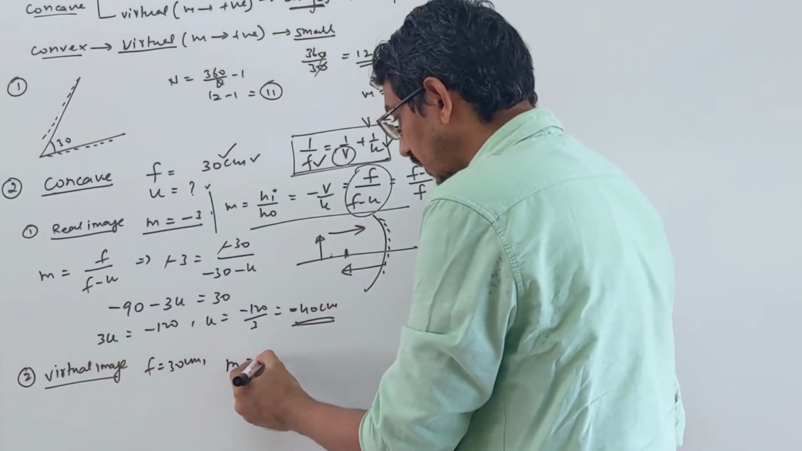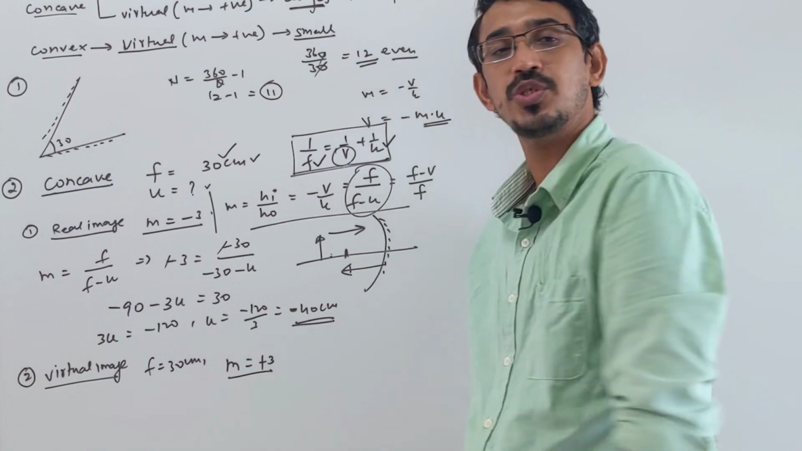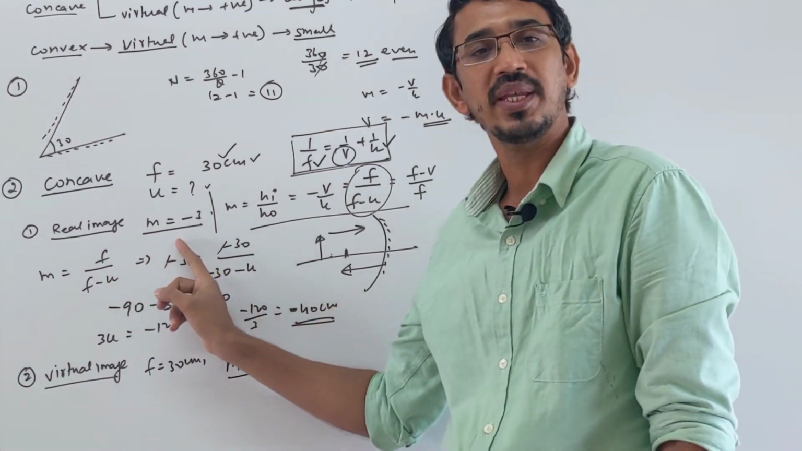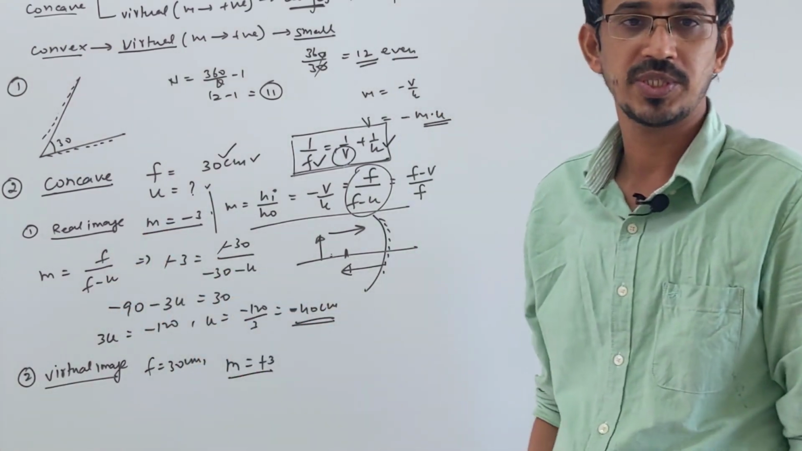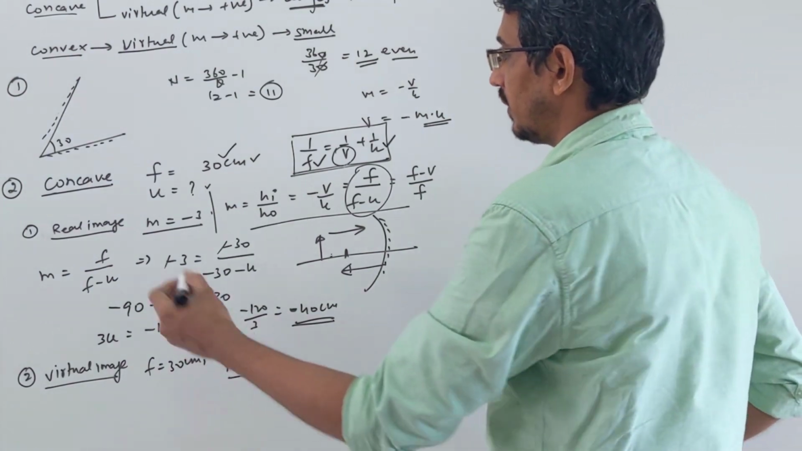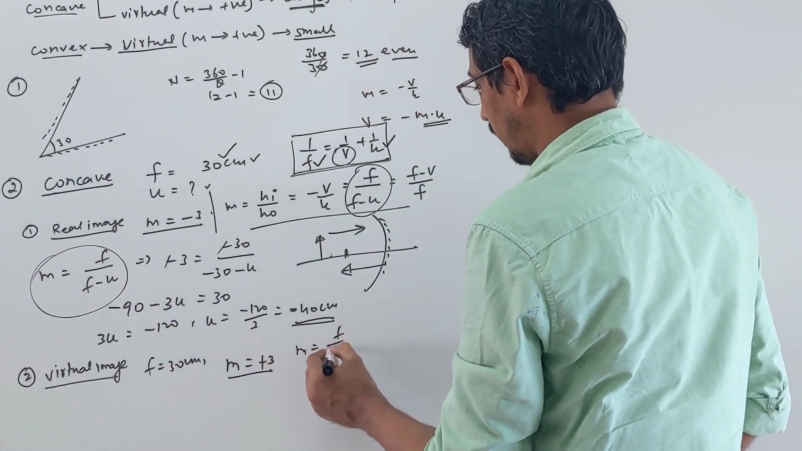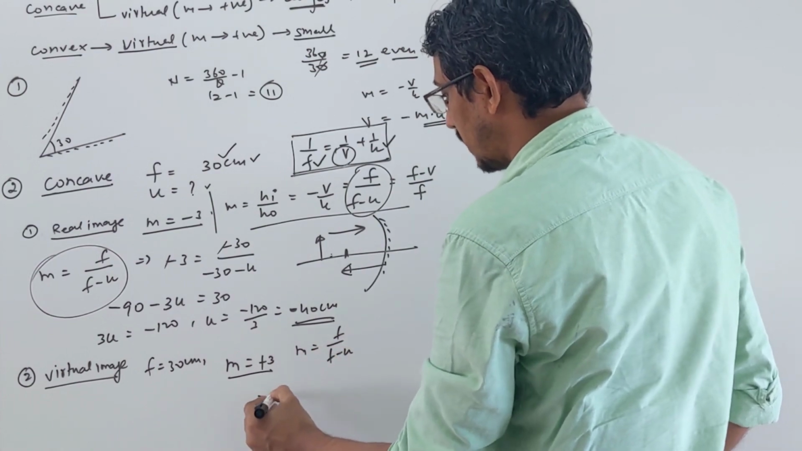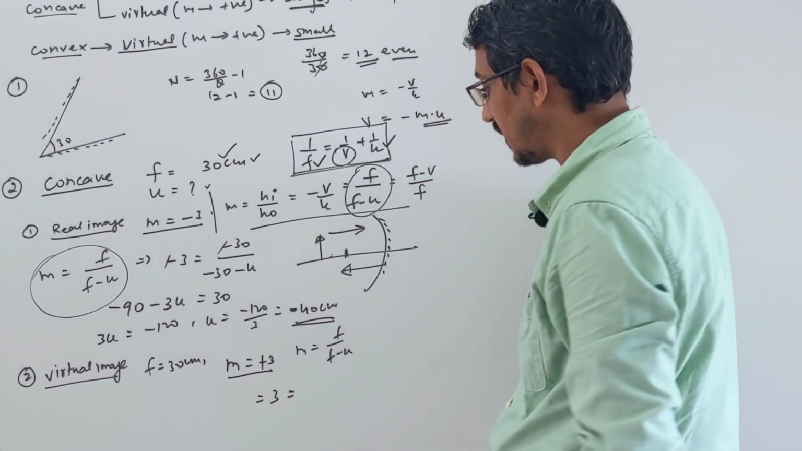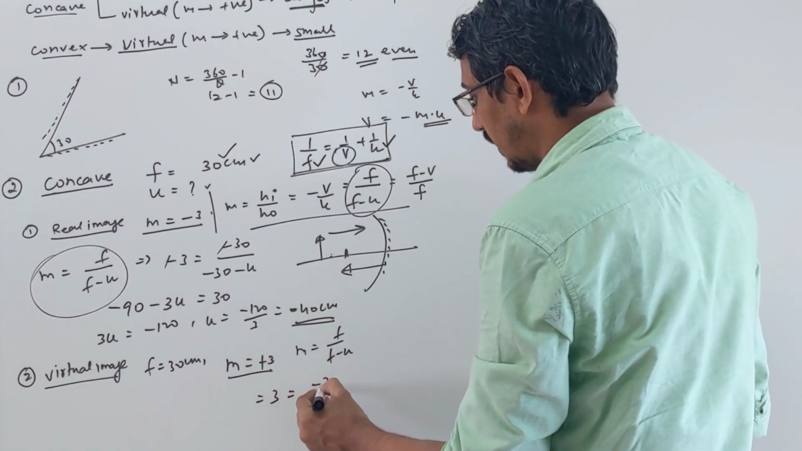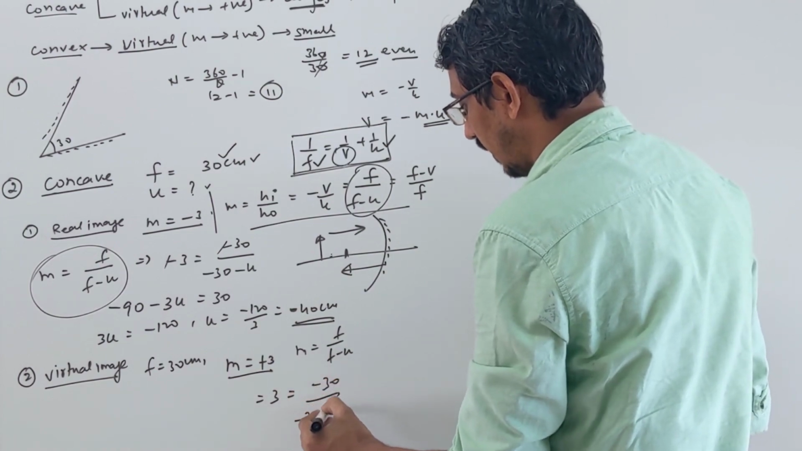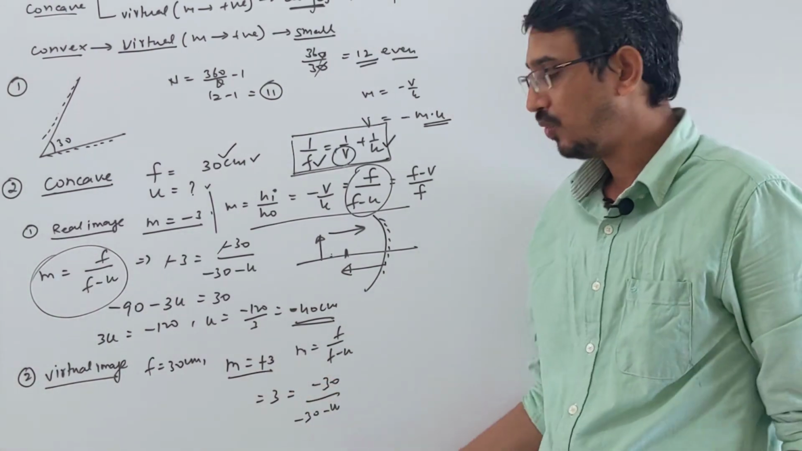So magnification is given as 3, but it's a virtual image, so magnification is +3. For real I took -3, right? Now we do the same calculations again, with the same formula: m is equal to f upon f minus u. Magnification is positive, +3. Focal length is negative, -30, and -u. Correct? u we are finding.